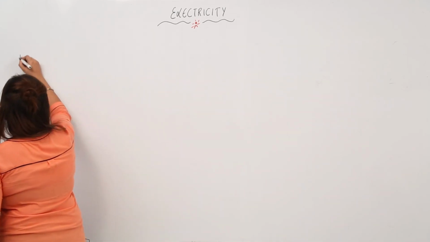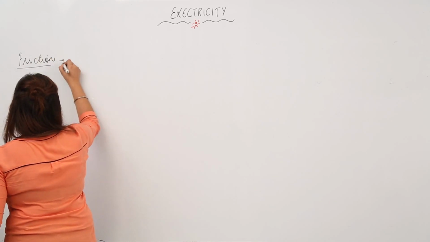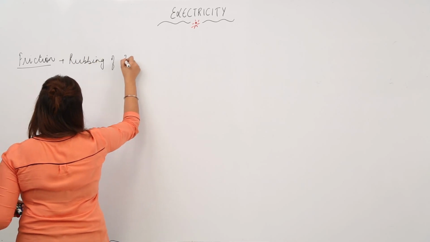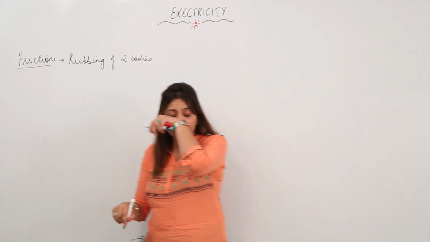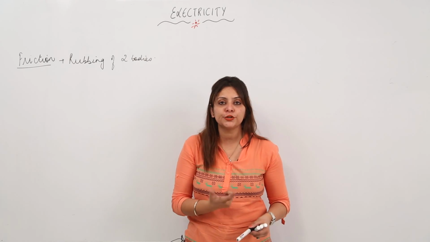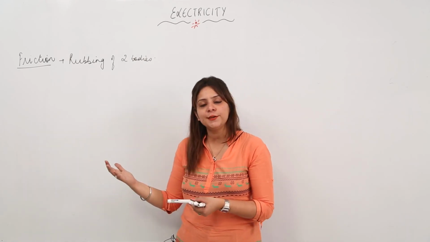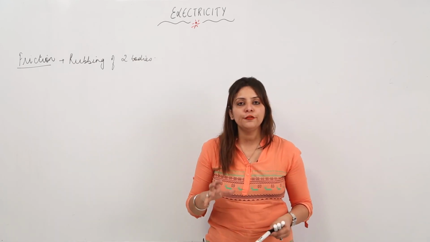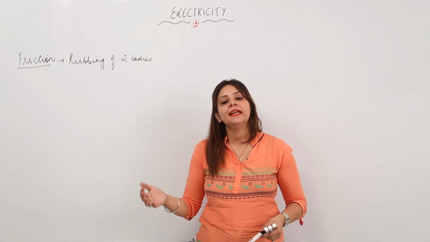First you should know what actually friction is. Friction is rubbing of two bodies. The first thing which led to the development of electricity was friction only. So in the early ages, it was concluded that rubbing of two bodies can produce electricity, because they consist of atoms, and an atom contains,